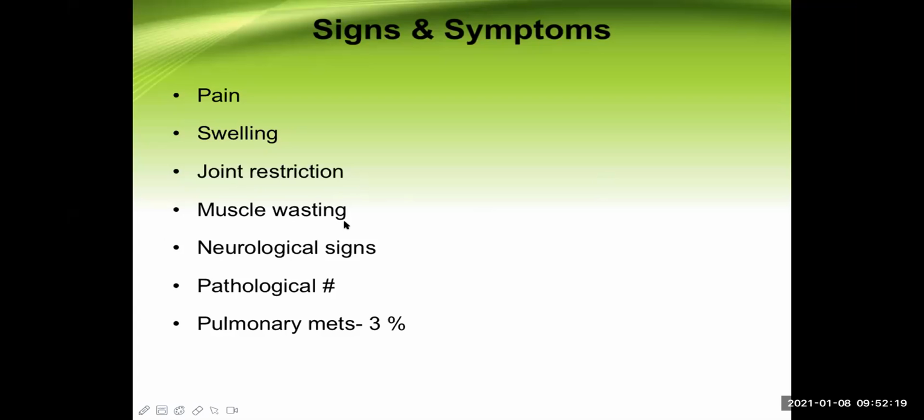There is muscle wasting as a long-term effect of the tumor, since it is present there for a longer duration. There may be neurological signs because of damage to the nerves. There may be pathological fracture because that part of the bone is now weak. And in a malignant type of giant cell tumor, there may be a chance of pulmonary metastasis. It is present in almost 3% of the cases.